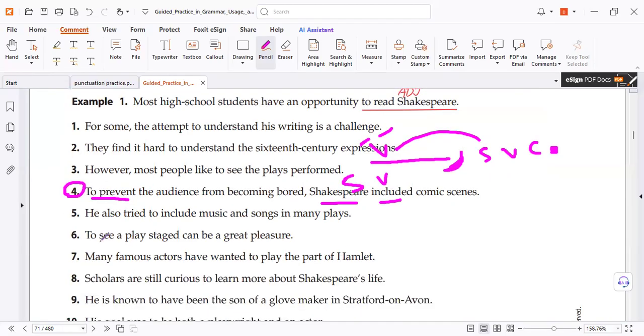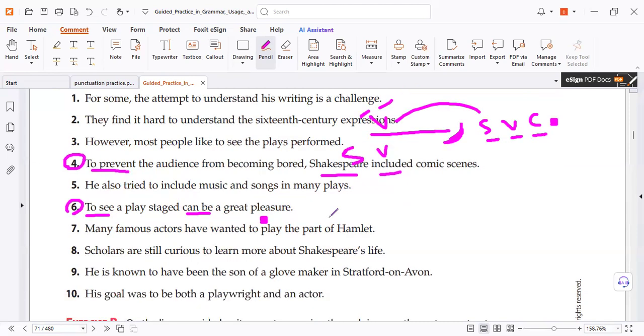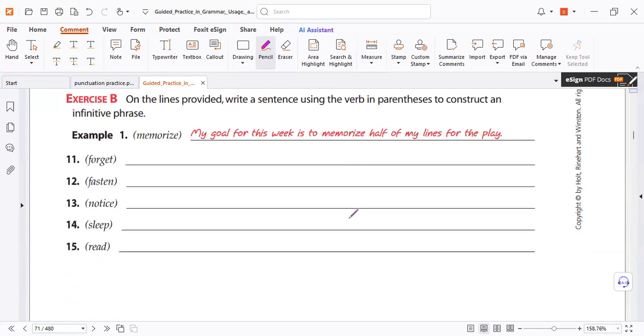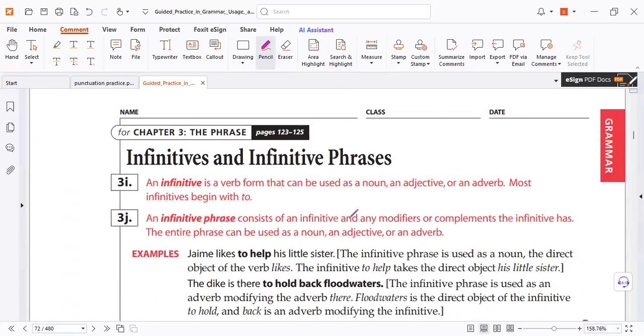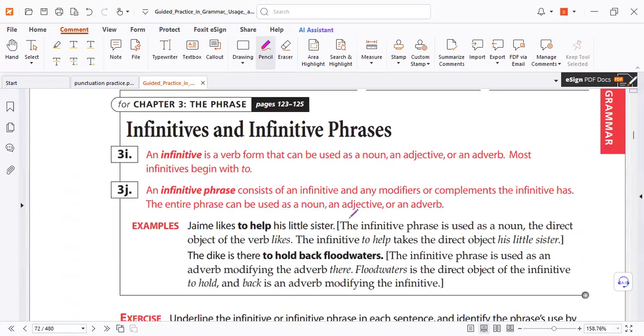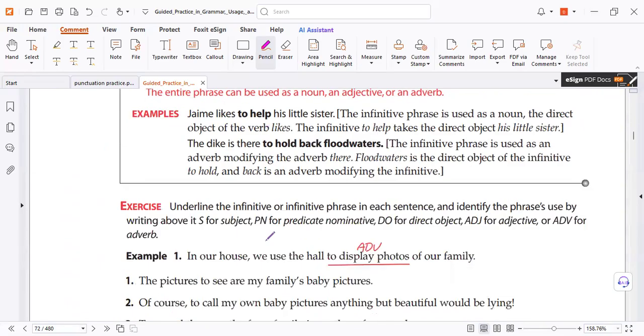Again, why don't we have a comma here? Because this is a subject already. Here it's different. We have a complete sentence. So what can be a great pleasure? What is the pleasure? To see, not the game. Yes. So be careful. Comma necessary. Infinitive and infinitive phrase have revision.